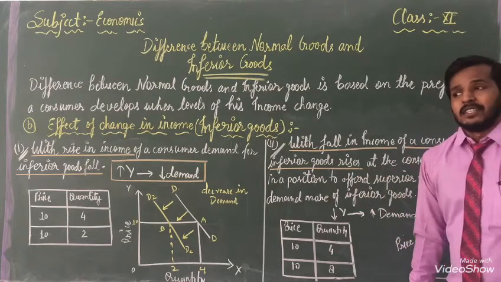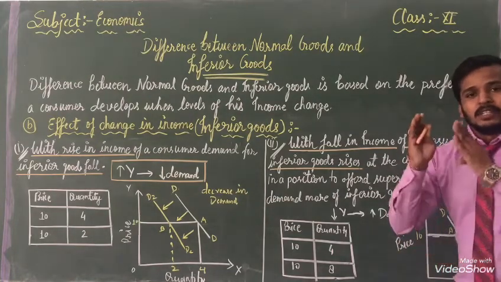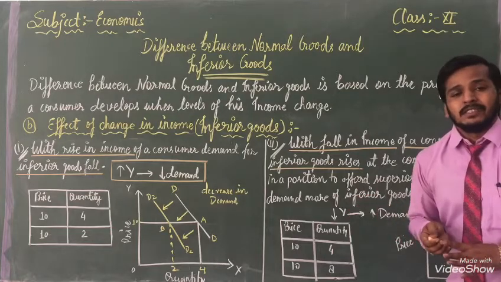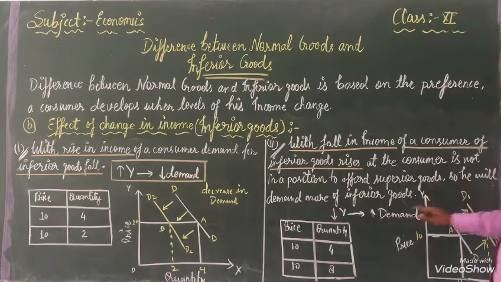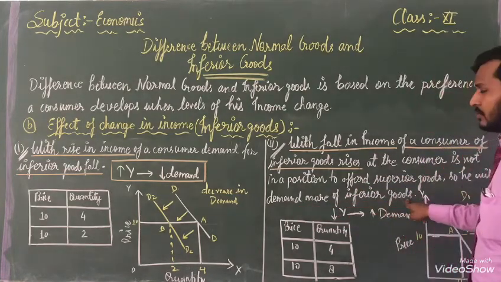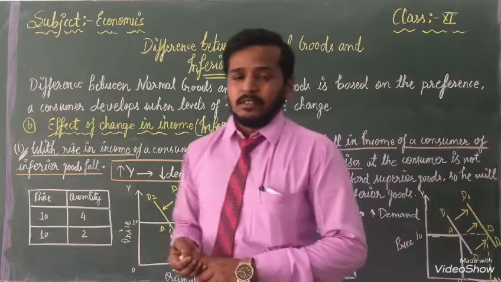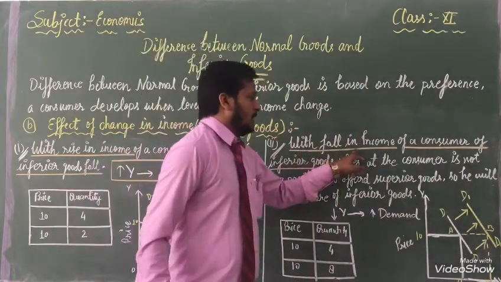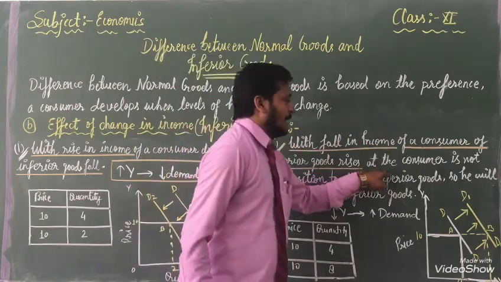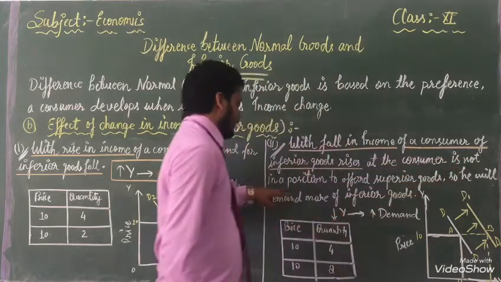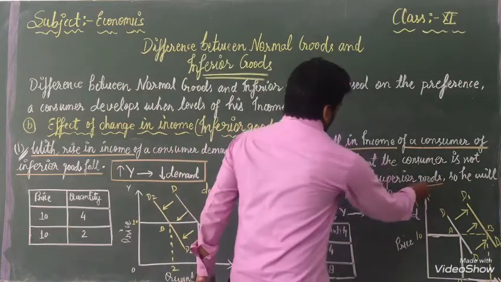We can't afford to purchase, we can't utilize this type of demand. That's why demand will increase of inferior goods. Afford superior goods, so he will demand more of inferior goods. इसलिए inferior goods की सामान और डिमांड को बढ़ा देगा. क्यों? With fall in income of consumer, demand of inferior goods rises, and the consumer is not in a position to afford superior goods. This is the very important topic.